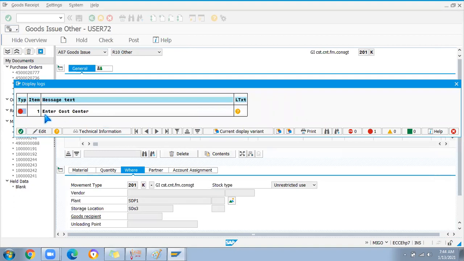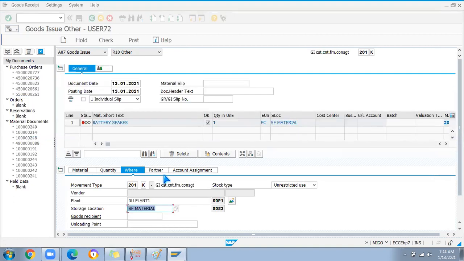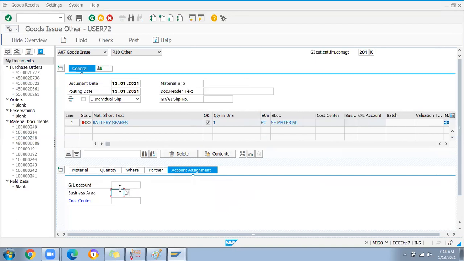See, it's asking to enter the cost center because we are going to consume it for the cost center. And I know a few basics about how to create cost center transactions, everything, but it's not required for a SAP consultant. But when you work for a few years and gain more knowledge, at that time you explore how to create a cost center and how to configure it in the backend. Okay, but the major work is done by the FI consultant only.